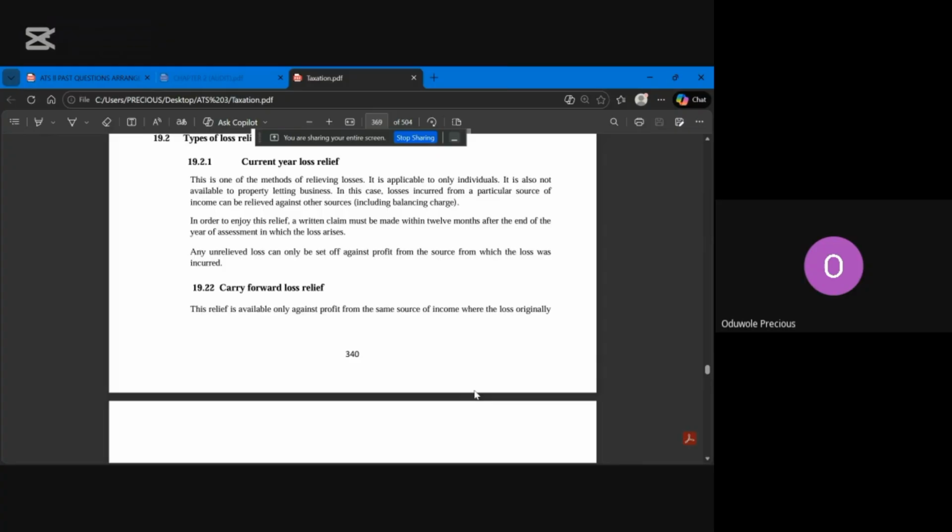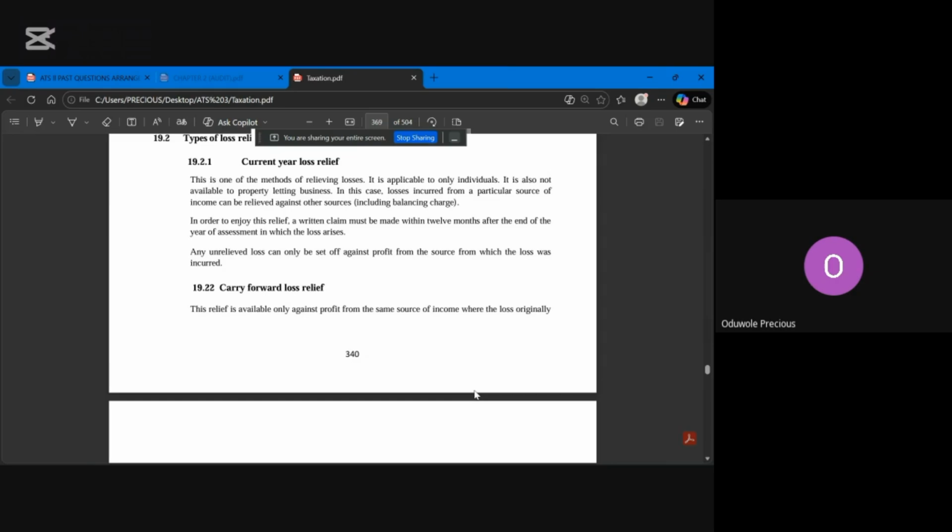So carry forward loss relief, unlike current year loss relief, applies to both individuals and companies. Don't forget, current year loss relief, I said, applies to only individuals. Carried forward relief applies to both individuals and companies. So that's the first thing. The second thing is that carried forward loss relief uses PYB, not AYB. So for carried forward loss relief, you cannot relieve your loss in the year that you made it. You have to relieve it in the next year. And the next year is not mandatory.